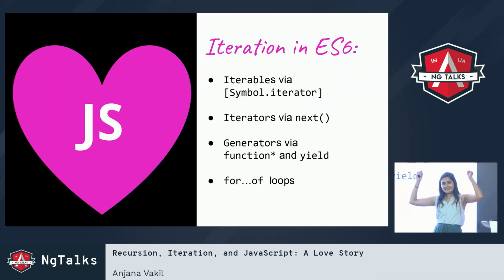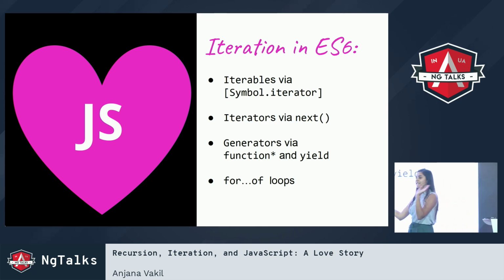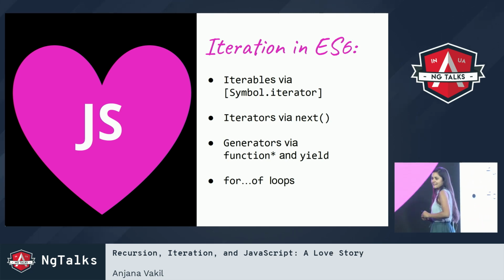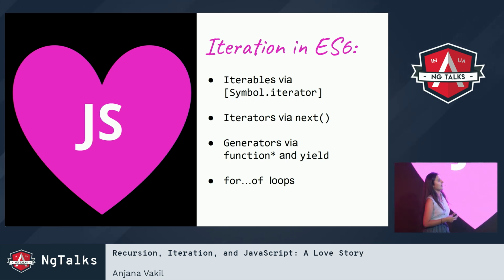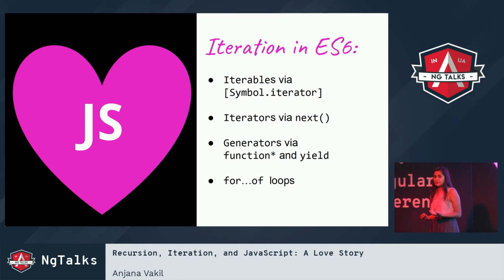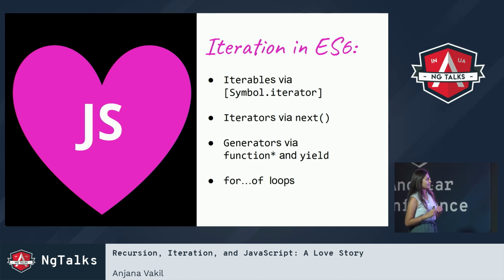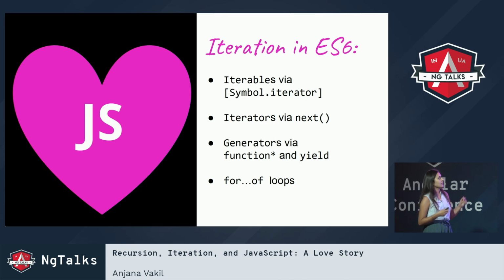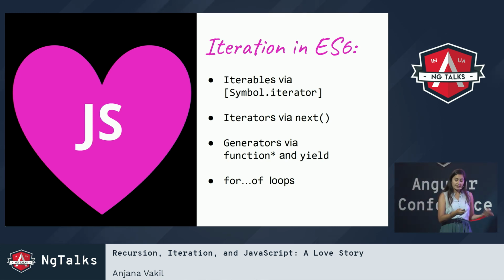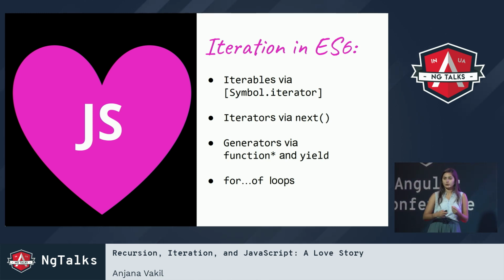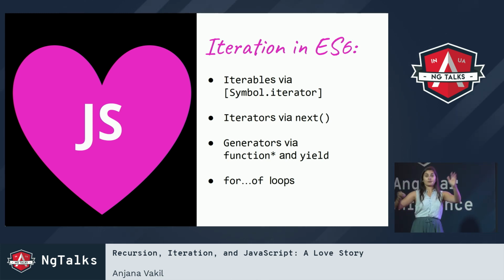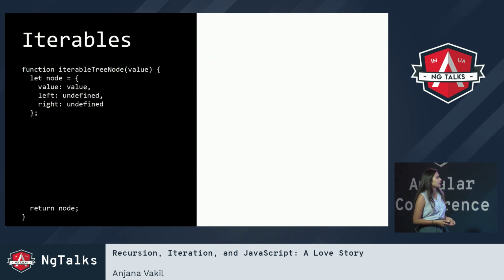And we can, thanks to some cool, new-ish, well, you know, ES6, a few years old, features that we got in JavaScript that allow us to do more custom iteration. So we've got iteration protocols, we've got iterables, we can define ourselves, we can use generators to define iterators to make things iterable, and then we can use a for-of loop to iterate over whatever kind of thing we want. So let's see what that might look like.